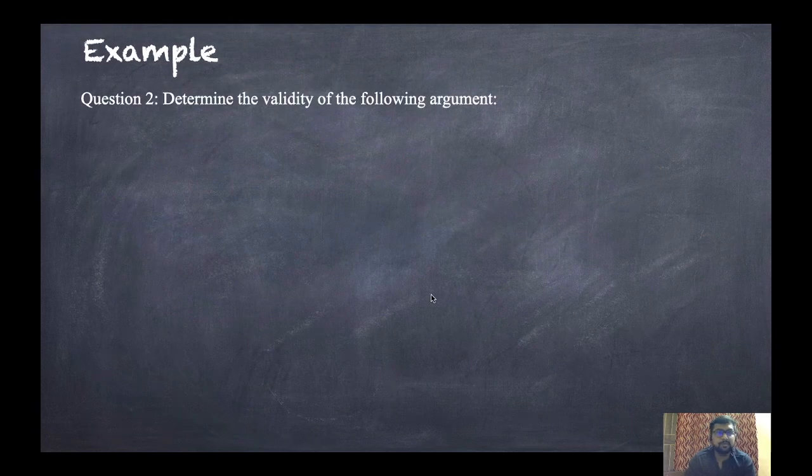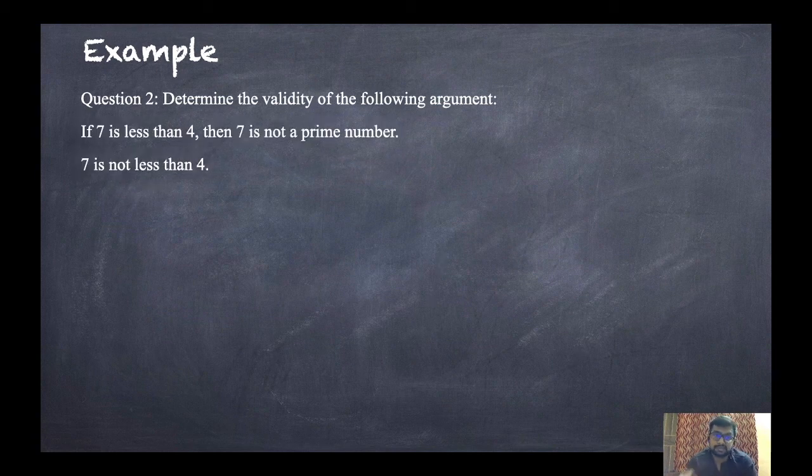Example: determine the validity of the following argument. If 7 is less than 4, then 7 is not a prime number. 7 is not less than 4, and after this line, which is indicated by the therefore symbol, 7 is a prime number. So this is the conclusion part, and these two statements are premises. We have two premises and one conclusion.